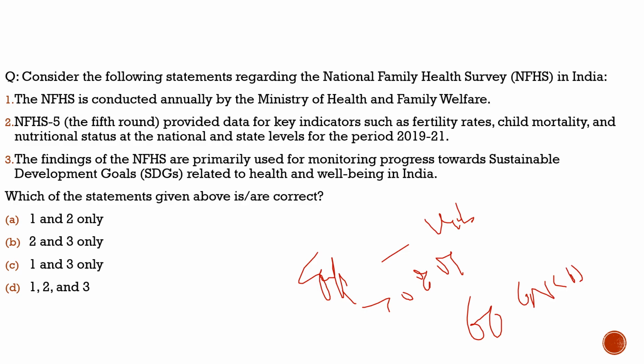National Family Health Survey 5, the fifth round, provided data for key indicators such as fertility rate, child mortality, nutrition status, at the national and state levels for the period between 2019 and 21. 100% correct. Third statement: the findings of the NFHS are primarily used for monitoring progress towards sustainable development goals related to health and well-being in India. That is 100% true. So with respect to this question, the correct statements would be statements 2 and 3, and from the code given below, the correct code would be option B.